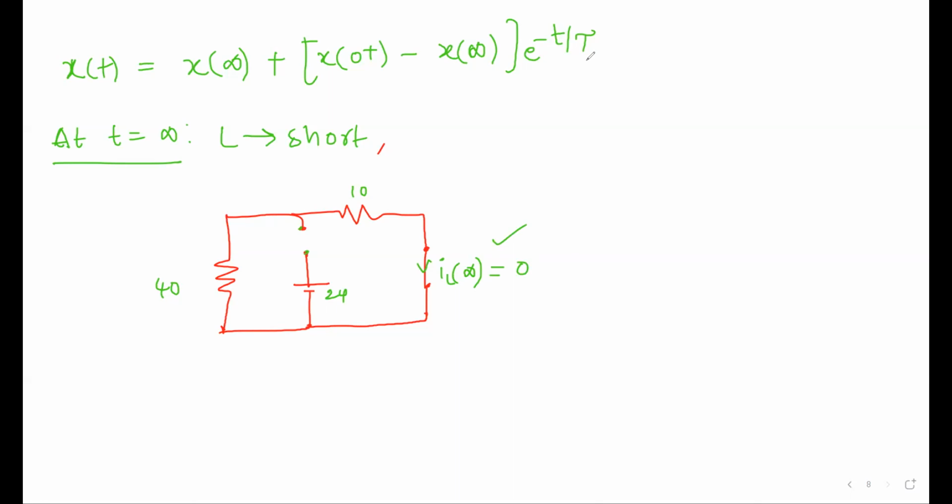One more thing we have to get is the time constant. How will you find the time constant? Finally, at t is equal to infinite, what is the circuit we have to see? Just look at the circuit at t is equal to infinite.